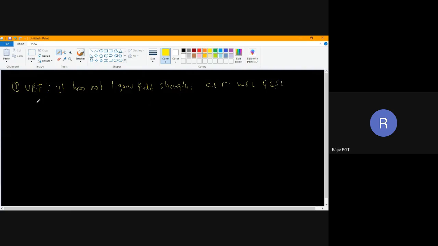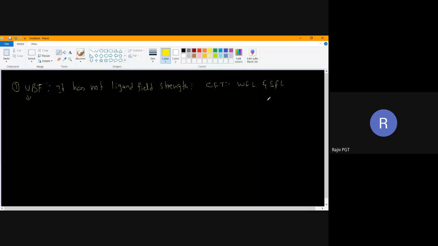Now the disadvantage of VBT is we cannot predict these. Possible questions can be asked, children, in a complex. One is hybridization.